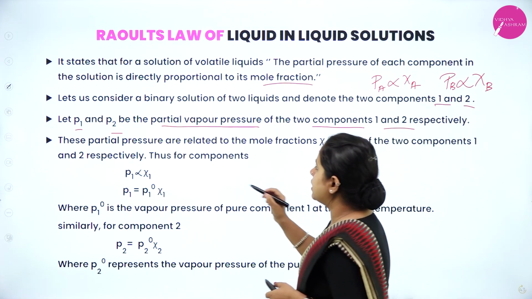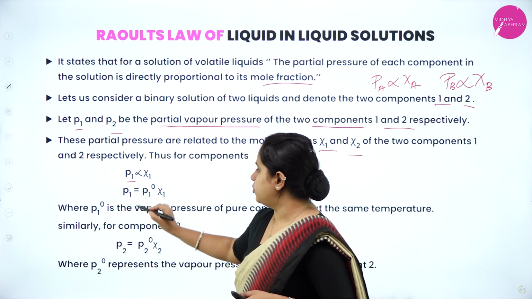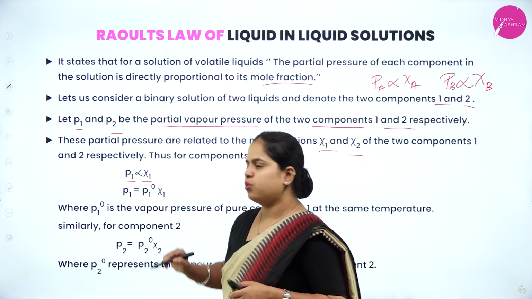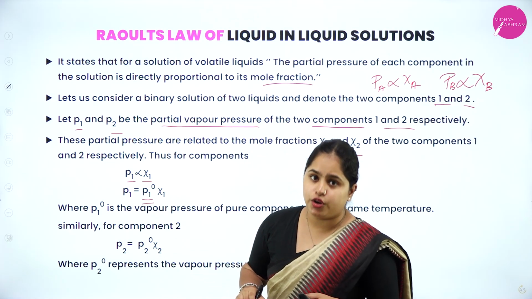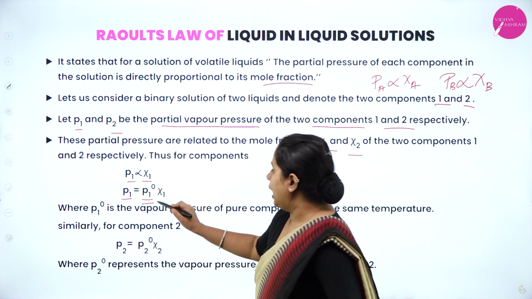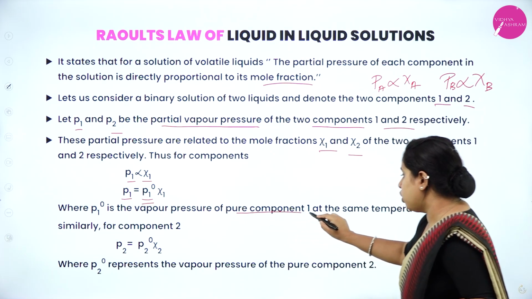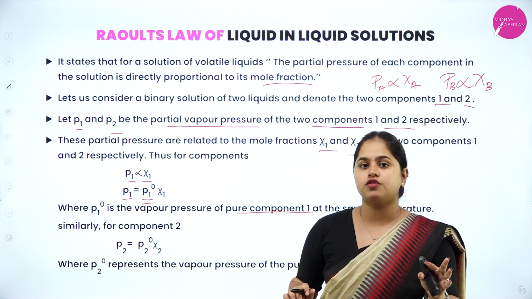Now these partial pressures are related to the mole fractions chi1 and chi2 of the two components 1 and 2. So as discussed, the partial pressure of the first component will be directly proportional to its mole fraction. To remove the proportionality, we introduce a constant which is P1 naught. P1 is the partial pressure of the first component and P1 naught is the vapor pressure of the pure component 1. Pure component 1 means where there is no presence of component 2.